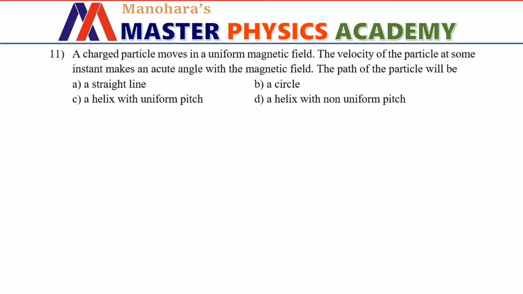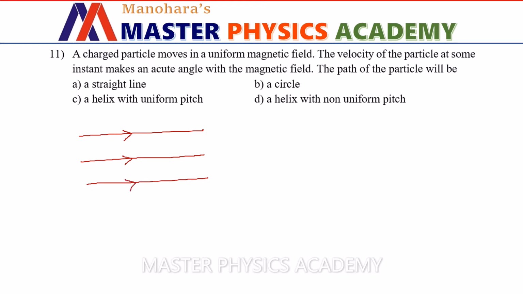A charged particle moves in a uniform magnetic field. The velocity of the particle at some instant makes an acute angle with the magnetic field. The path of the particle will be. Here it is given that the region is having uniform magnetic field which can be represented graphically by a series of equidistant parallel lines, all of them having the same direction. So we have a charged particle moving with some velocity v, making an angle theta to the external magnetic field. Here it is given that the angle it is going to make with the magnetic field is acute.